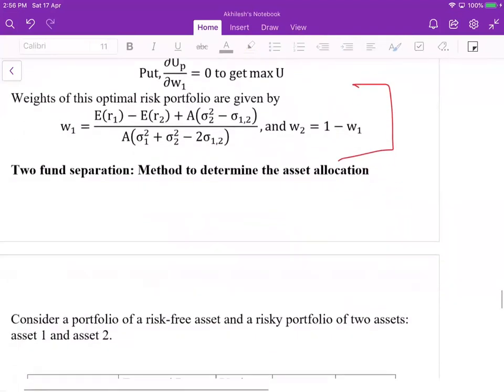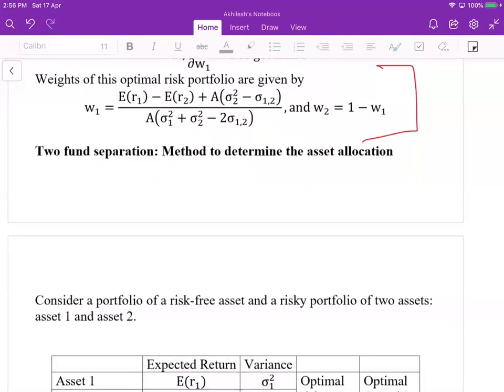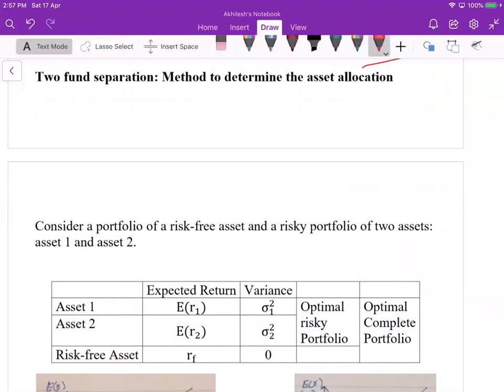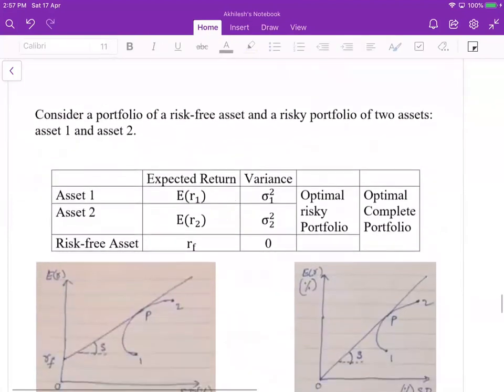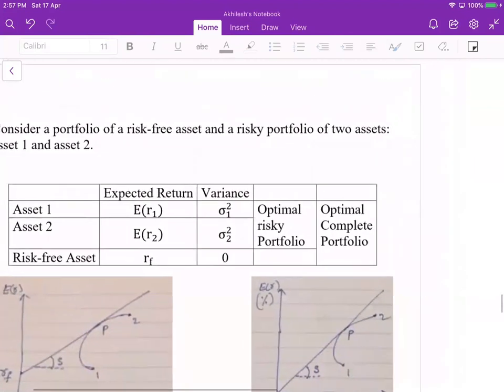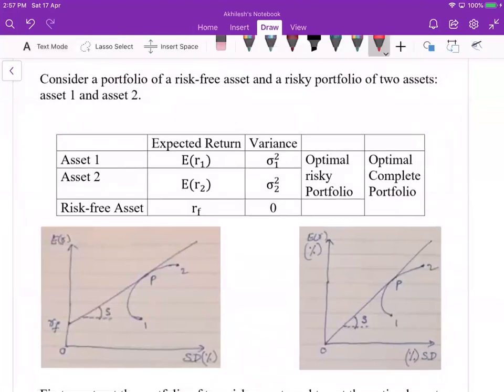Now furthermore, this is something like what we have seen, the optimal complete portfolio. Two fund separation we can further work on. So let's have two risky assets and one risk free asset.